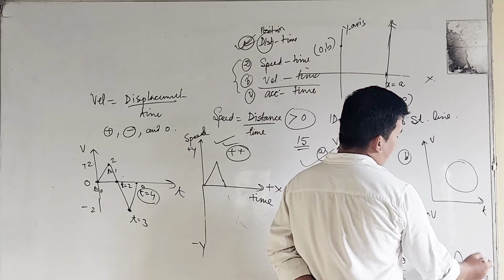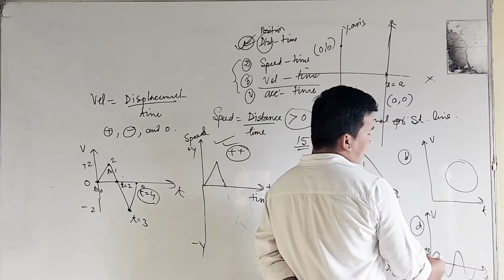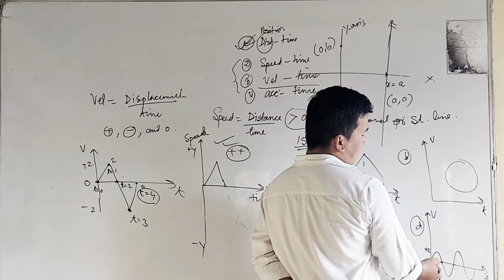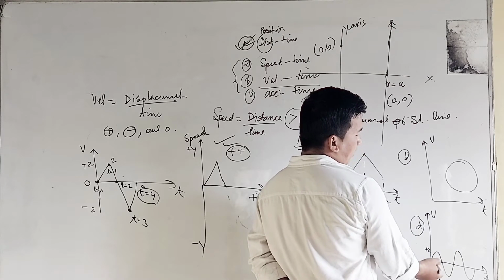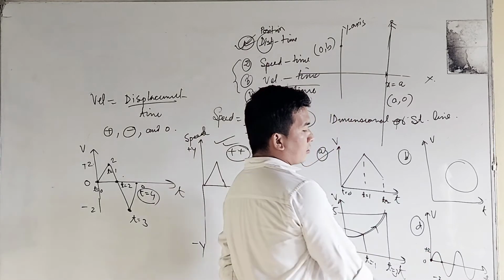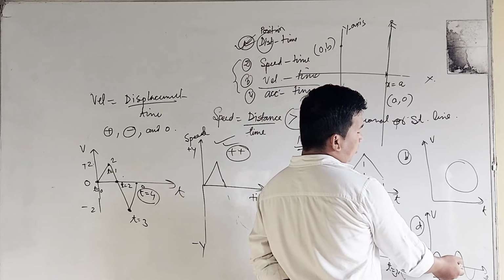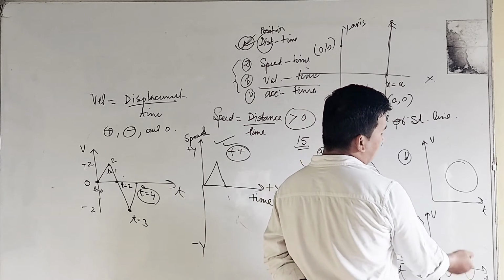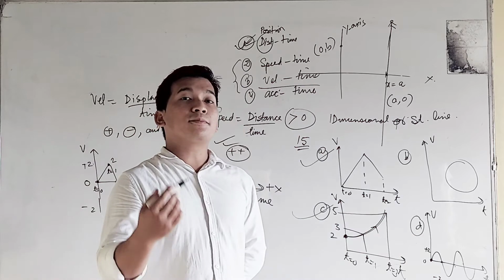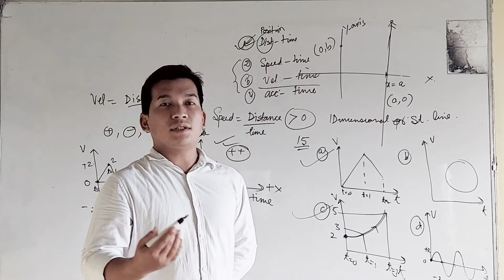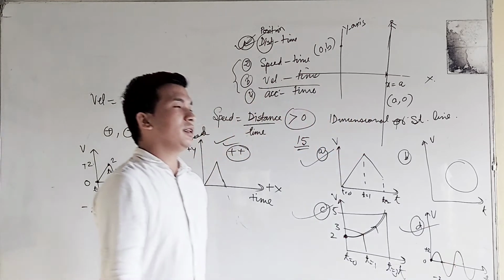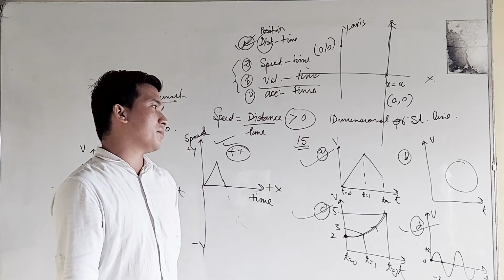That means at different times, at time t equal to 0 the velocity comes out to be 0, at time t equal to 1 this much, at time t equal to 2 this much. Every second produces a different velocity, so option number D can also represent our velocity-time graph.